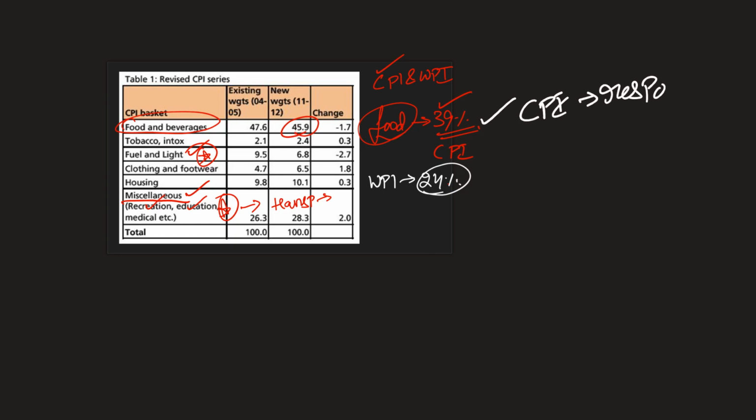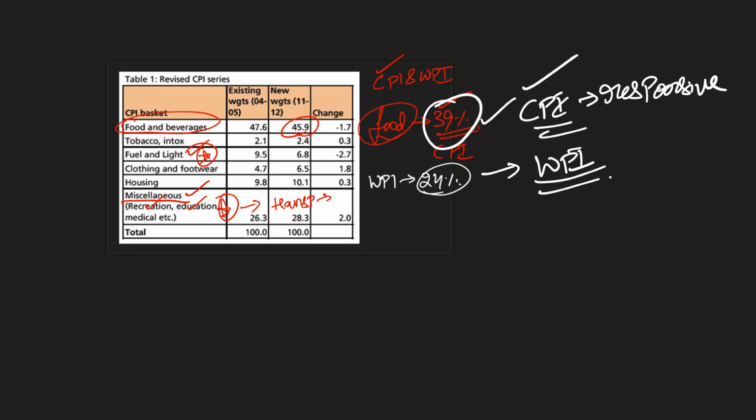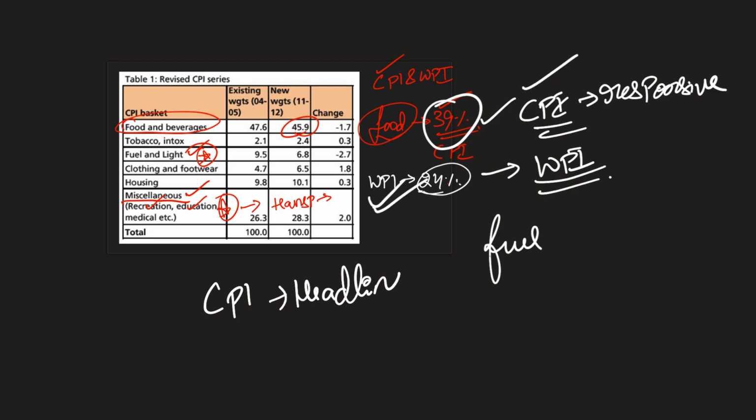This can be a question in UPSC. Whether WPI is more responsive or CPI is more responsive. The answer is CPI, because the weightage given to food items is much higher in CPI than in WPI. But when you're talking about fuel, WPI is more responsive. Now, naturally, when we're talking about CPI, this whole thing is CPI headline. Just like in the previous case, we have examined WPI headline, this is CPI headline.